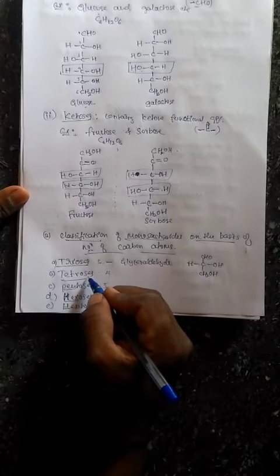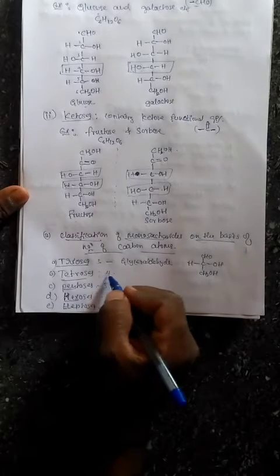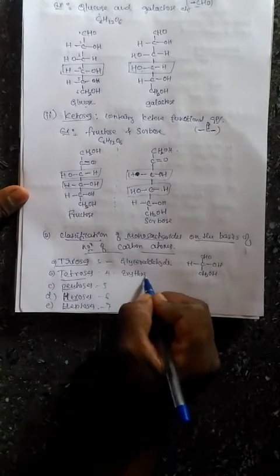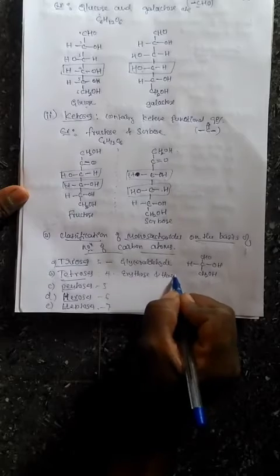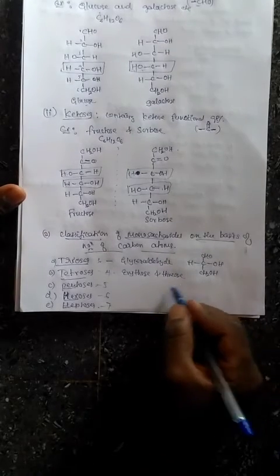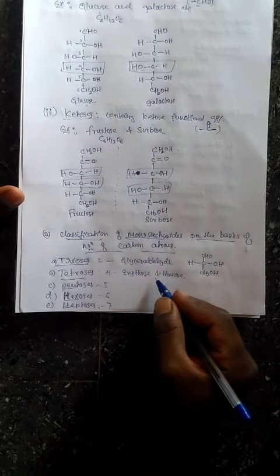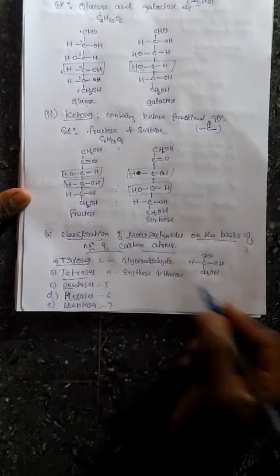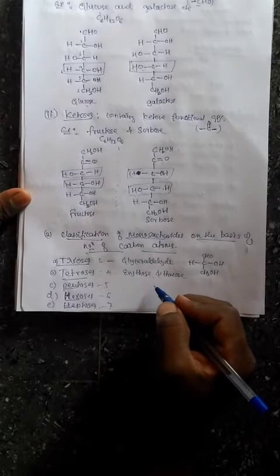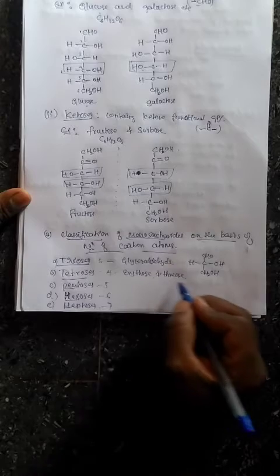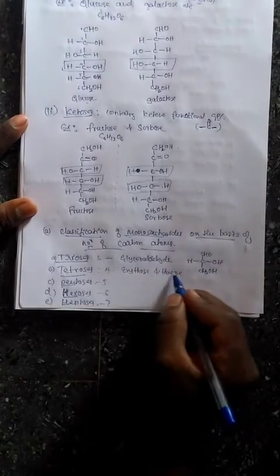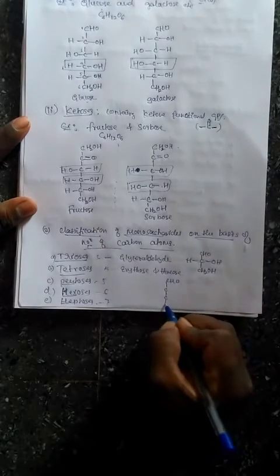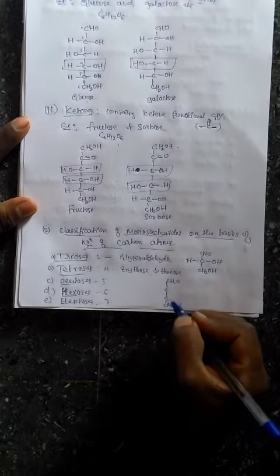Similarly tetroses are the monosaccharides containing 4 carbon atoms. Examples are erythrose and threose. Here erythrose and threose are isomers having the same molecular formula but differing in the orientation of the functional groups. The structure is written like this: CHO, then carbons, then CH2OH. 4 carbon atoms are there, right?